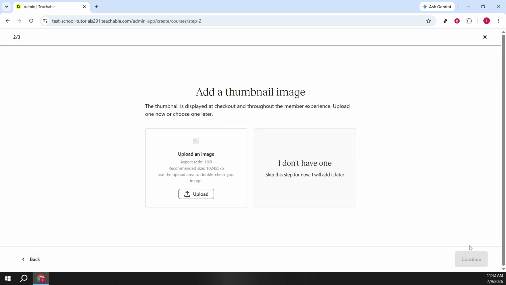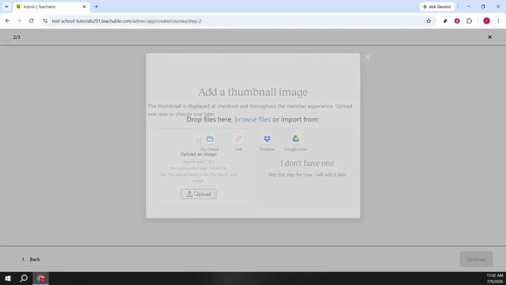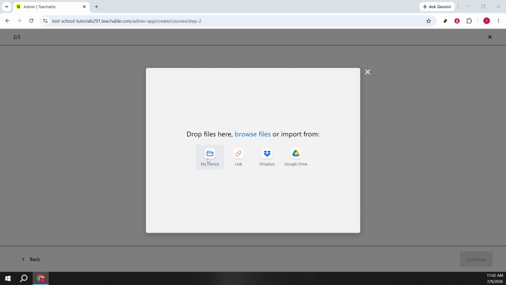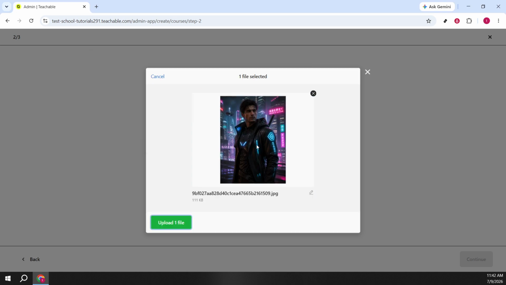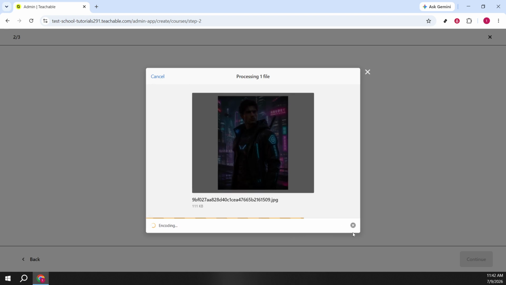Next, add a thumbnail image to give your course a polished look. Click Upload an image, then Upload, and choose My Device to browse your computer. Pick a high-resolution image you own the rights to, ideally something that represents your topic and is easy to read at small sizes. After selecting it, choose Open, then Upload File, and wait for the progress indicator to finish. Click Done to confirm, and continue to proceed.